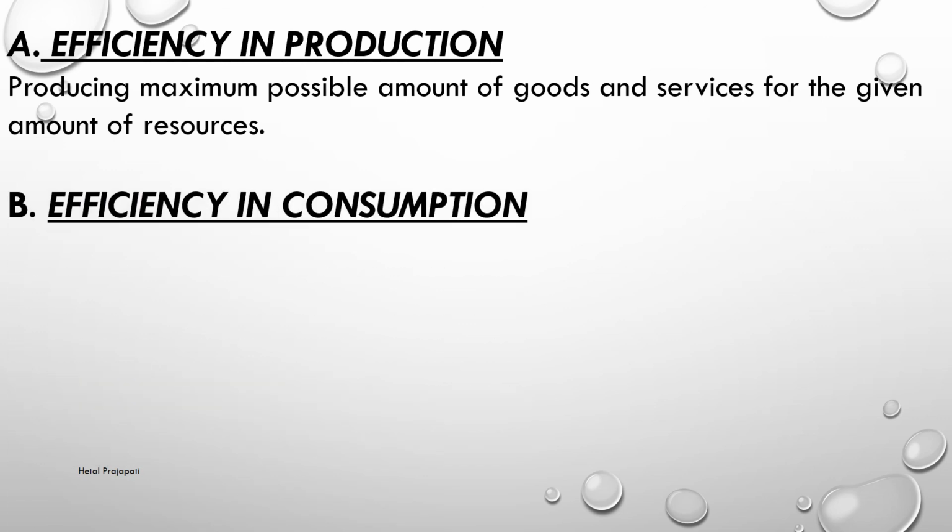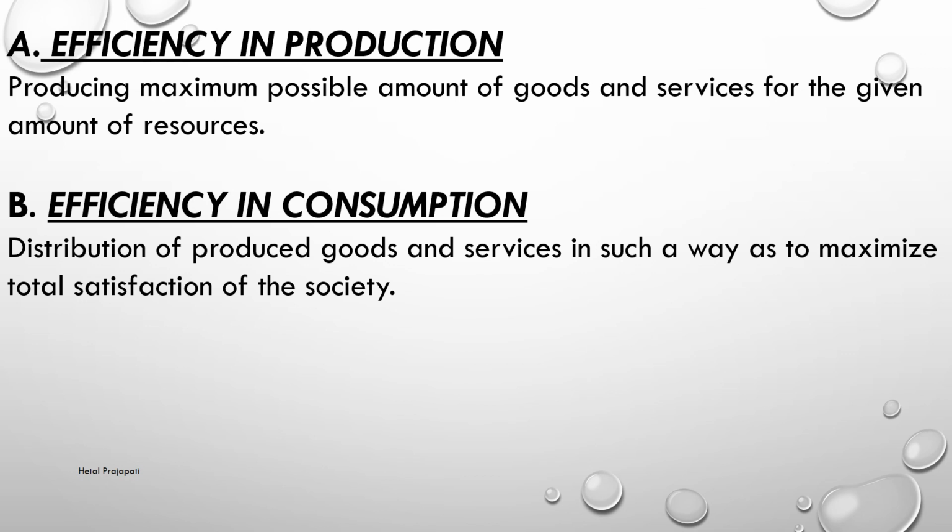Second is the efficiency in consumption. It means distribution of produced goods and services in such a way as to maximize total satisfaction of the society. It means whatever we had produced, that things should be distributed to the maximum people of the society to give them satisfaction.